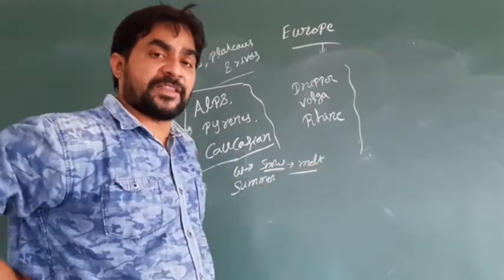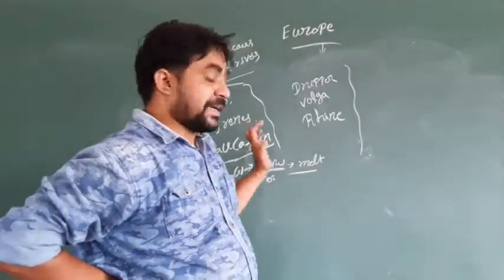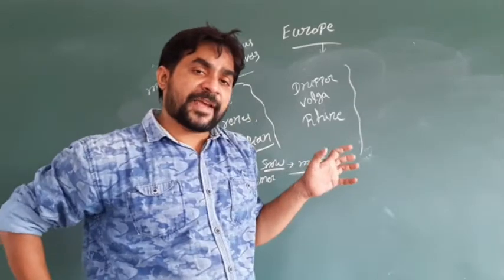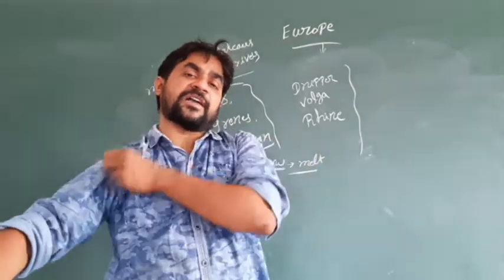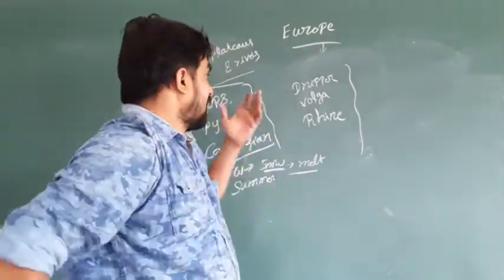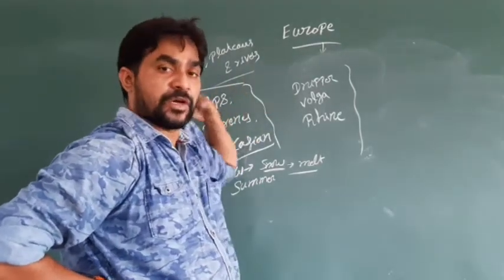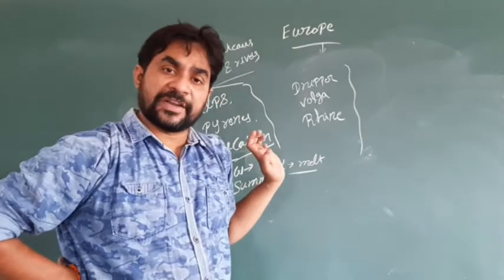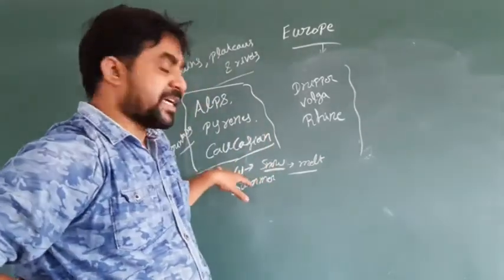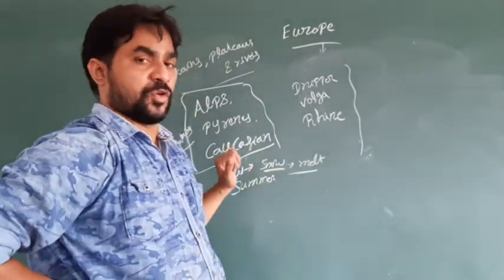Because of the melting snow, it forms streams, and the streams convert into rivers like the Dnieper and Volga. These are the two rivers formed because of the melting of snow.